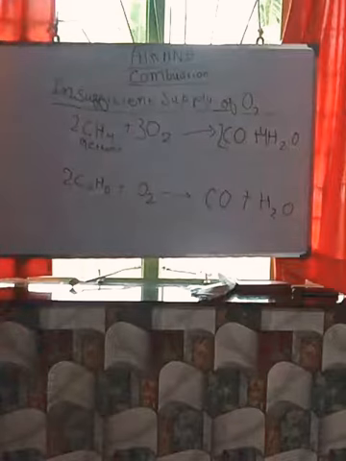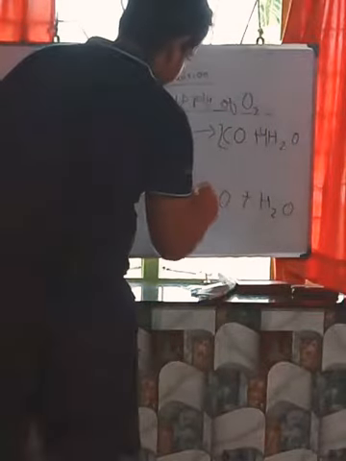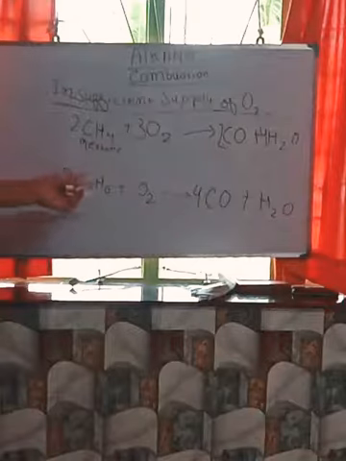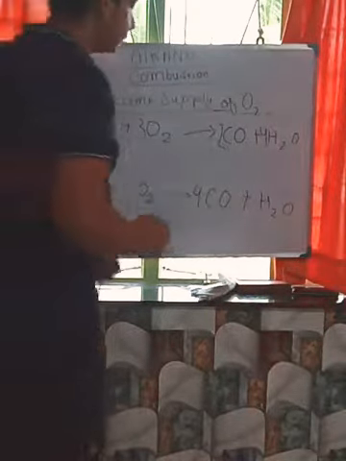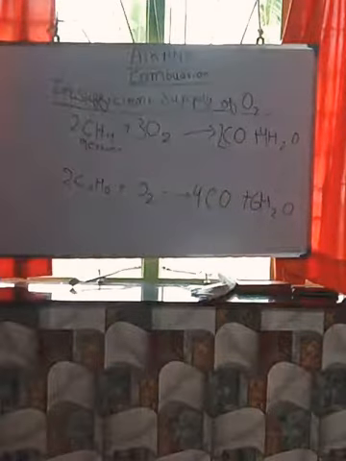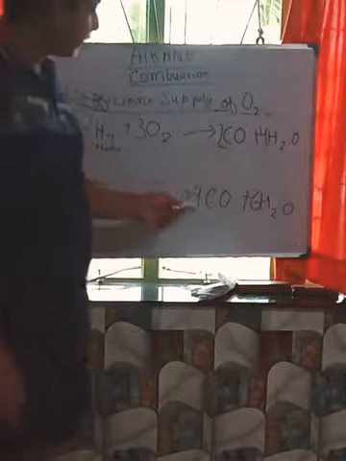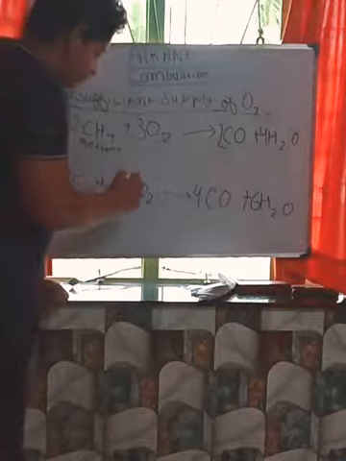Okay. Now this one. You see 2 carbons, 4 carbons are there. So here you put 4. So hydrogen here becomes 12. Here hydrogen is 2, so you put 6 here. Finished. Now oxygen: here oxygen is 4 plus 6, that is 10 oxygen. So you put 5 here.